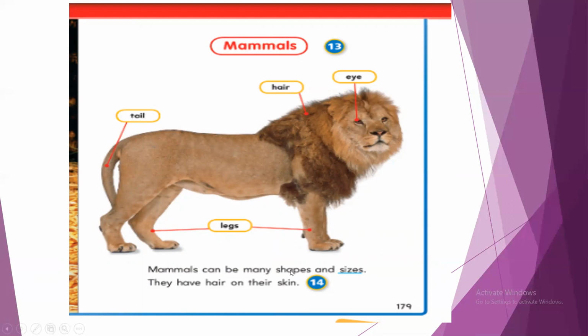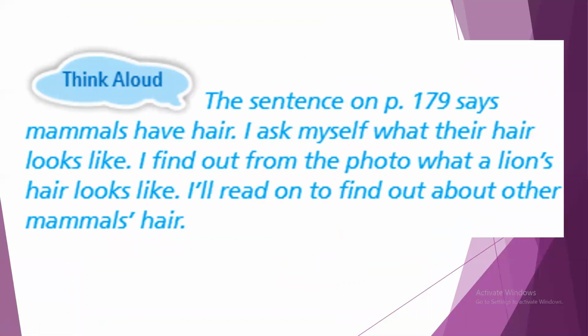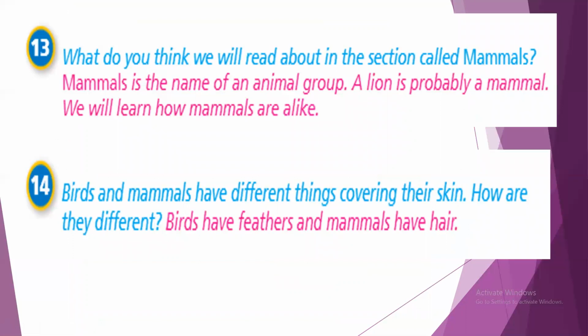Mammals can be many shapes and sizes. They have hair on their skin. So we know from these words that mammals are different in size and shape, and they have hair on their skin. We also find that mammals give birth to their babies, make milk for their babies, and take care of their babies until they become adults and can depend on themselves.